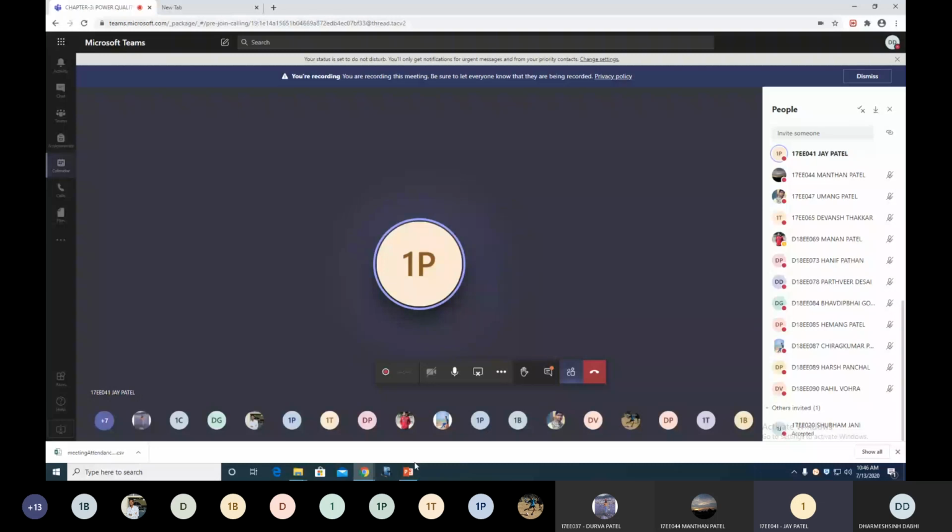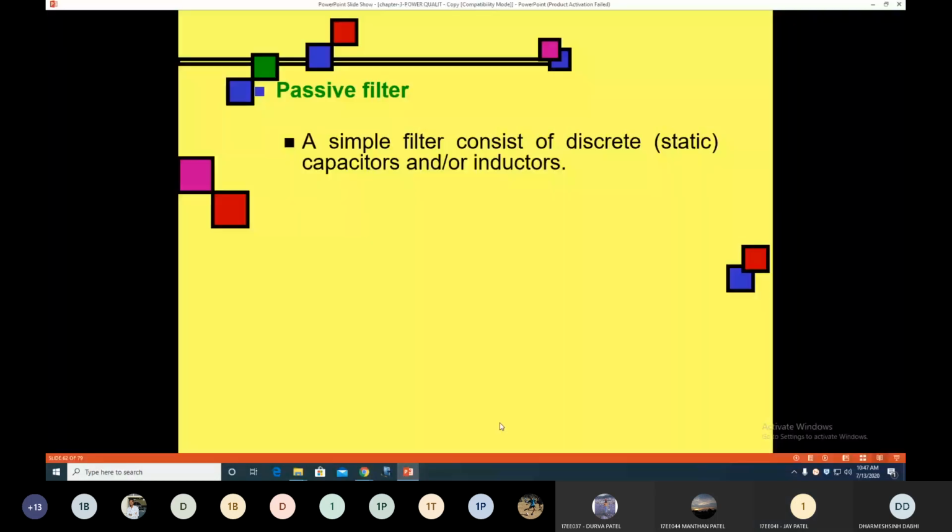Active filters are the filters which have the capacity of amplifying the filter output. Capacity to amplify. No. So let's understand what is passive and what is active filter. In a passive filter, we have discrete or static capacitor or inductor only. There are no electronic devices we use to dynamically control the harmonics.